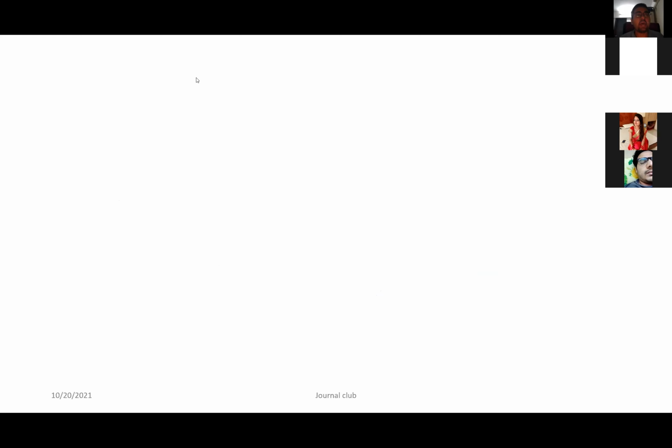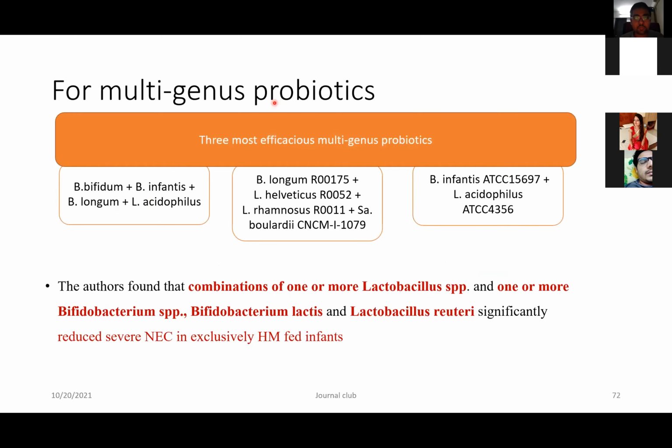And if we come to the multi-genus products, these three combinations were definitely better than the other combinations. So the rule of thumb is that a probiotic with a combination of one or more Lactobacillus species and one or more Bifidobacterium species, such as Bifidobacterium lactis or Lactobacillus reuteri, has very good efficacy. That probiotic combination is good. If you have one Lactobacillus and one Bifidobacterium species, then consider that a good probiotic.